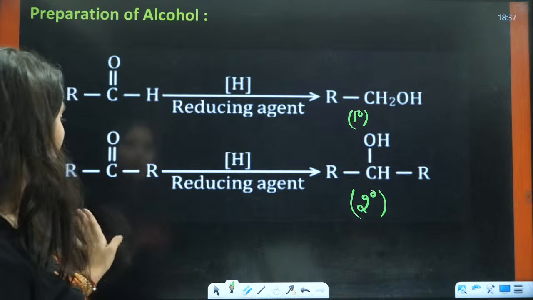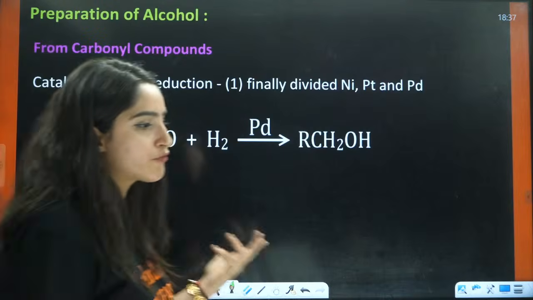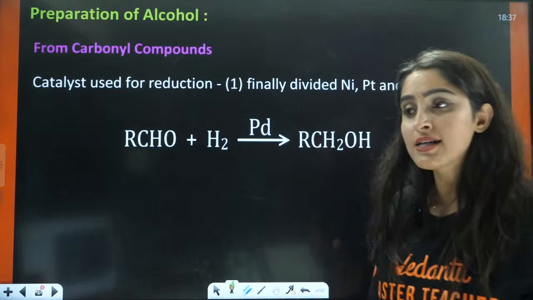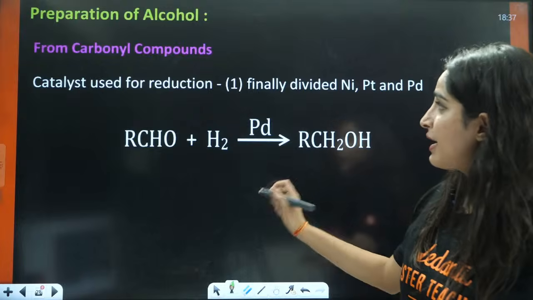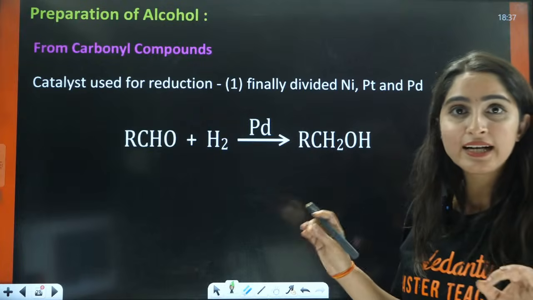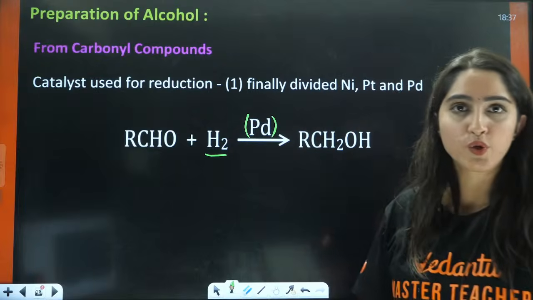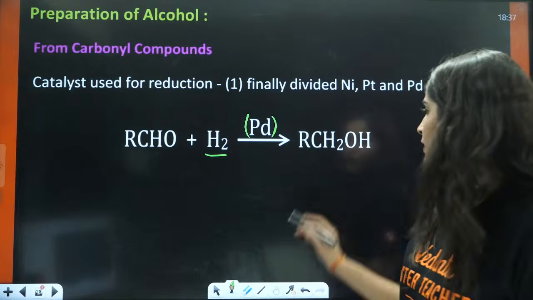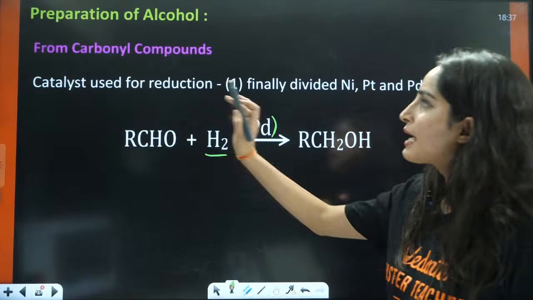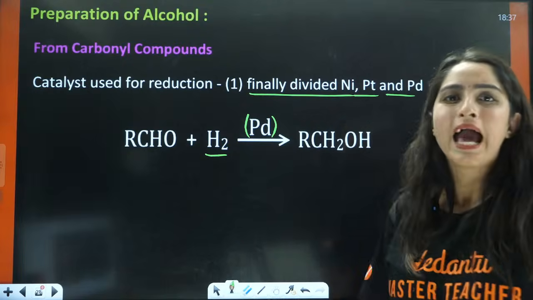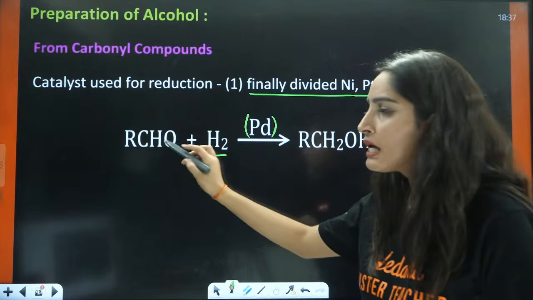Okay. Now, next is, ma'am, what are these different reagents? So, first reagent is catalytic hydrogenation. That means you have H2 and a catalyst that you are using here. So, simply what will happen? It will reduce everything. Catalysts used for reduction are finely divided nickel, platinum, palladium, anything you can use, and they will reduce